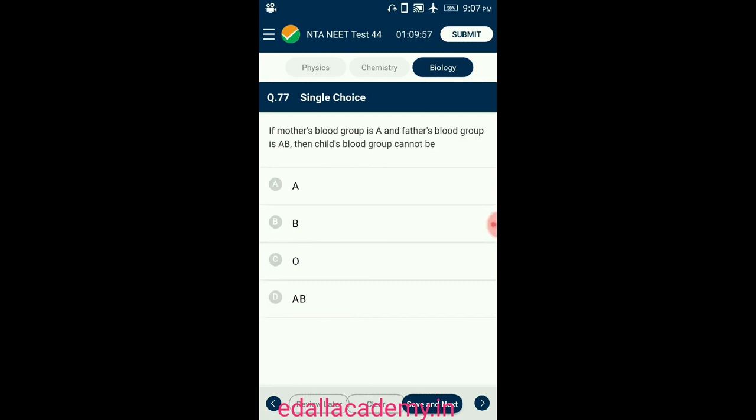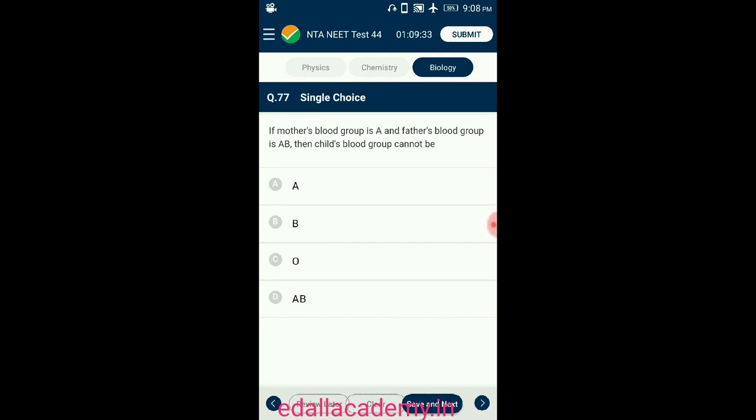A and father's blood group is AB, then child's blood group cannot be. Father has AB blood group, so the genotype is I power A, I power B. Mother has A blood group, so her genotype could be I power A, I power A, or I power A, I power 0. For getting all the possibilities, we have to assume that the mother is heterozygous.